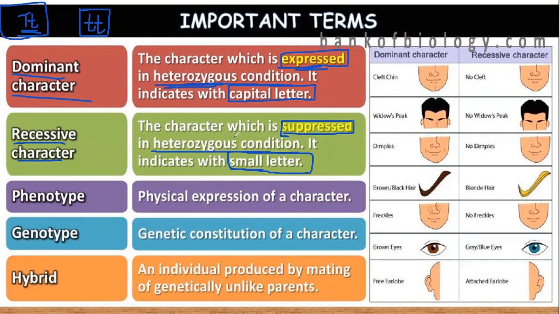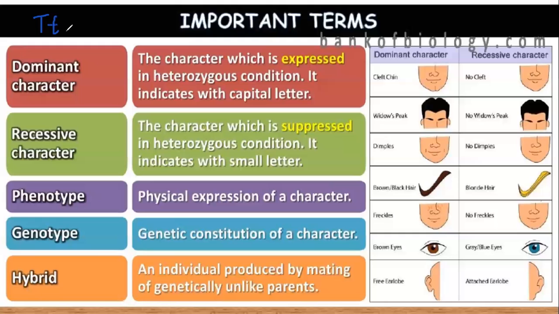Okay, recessive character means, suppose capital T, small t is present, then because of the presence of the capital T, the dominant allele for tallness, this particular allele, that is small t, becomes suppressed. That particular small t character will not be able to express itself. Clear, Abhijit?